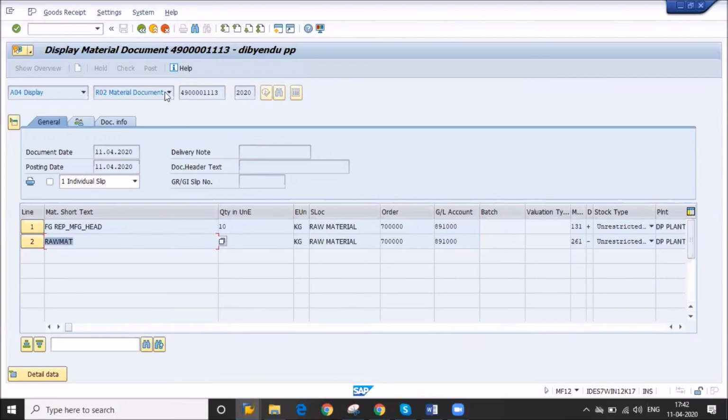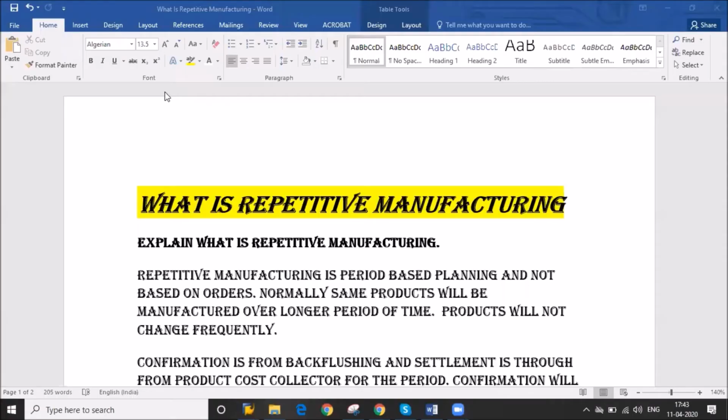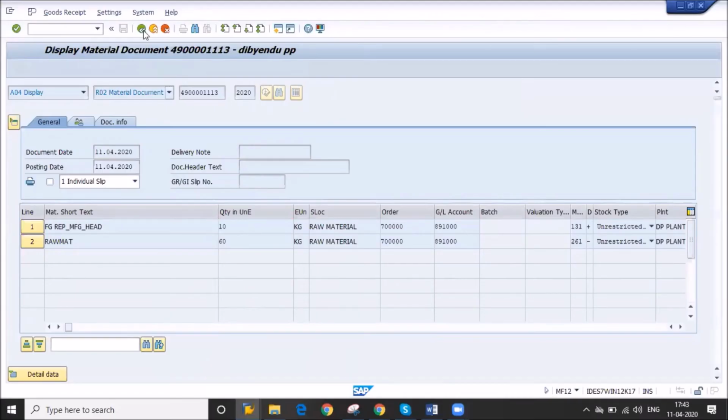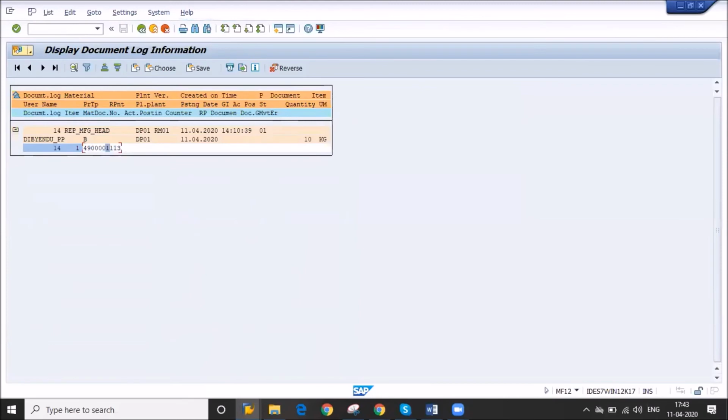Okay, so I was telling you about MIGO. Actually, I have given the wrong document number. It was not copied properly. So I will show you.